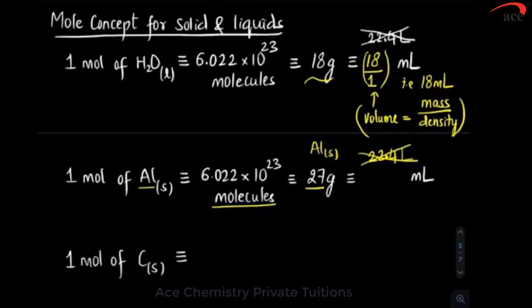Then how to get volume? Take this mass and divide by density of aluminium. You will get the answer in ml, because mass is in gram and generally density is written in gram per ml. So your answer is 27 divided by density of aluminium. Density of aluminium will be given in the exam. If you substitute that, you will be able to get it.